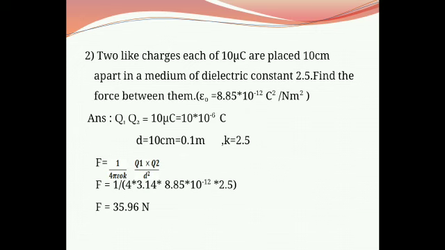Therefore we get F equals 1 upon 4 into 3.14 into 8.85 into 10 raised to minus 12 into 2.5, and put the values of Q1 and Q2, and therefore we get the final answer as 35.96 Newton.